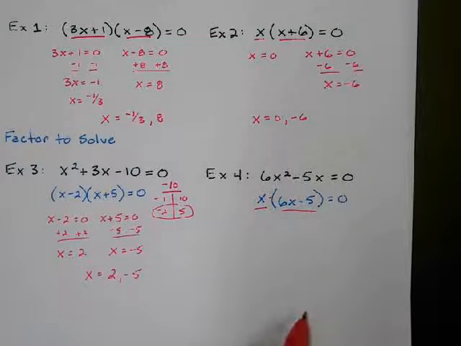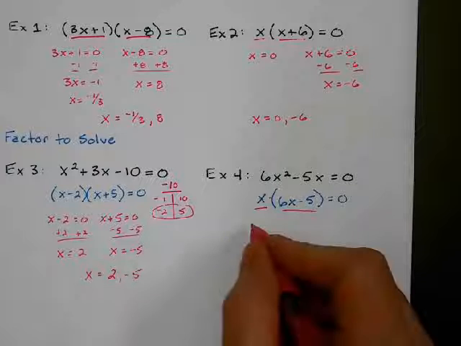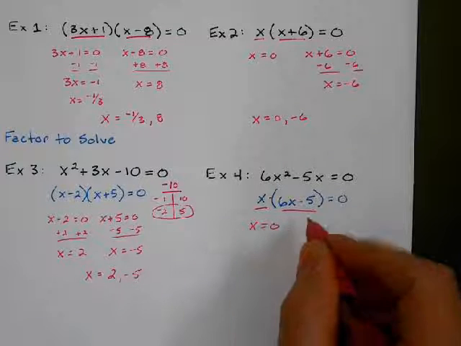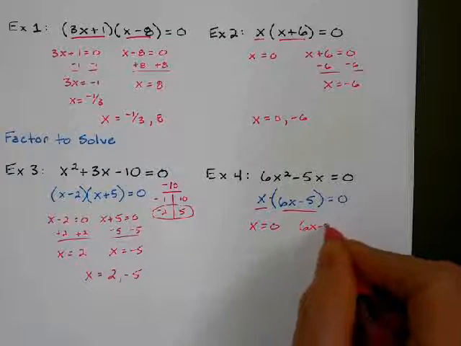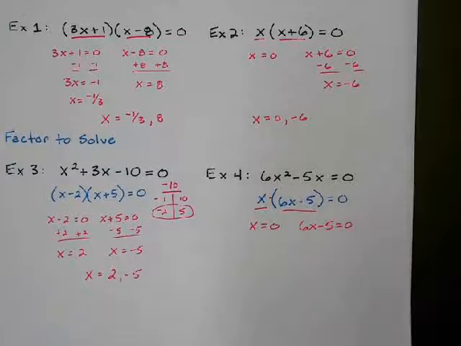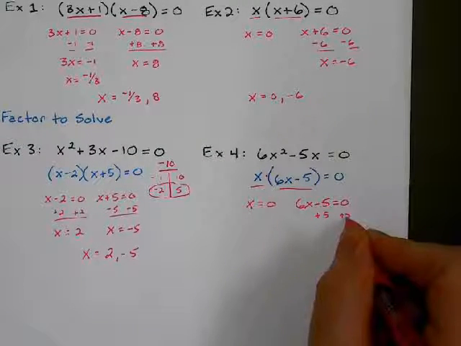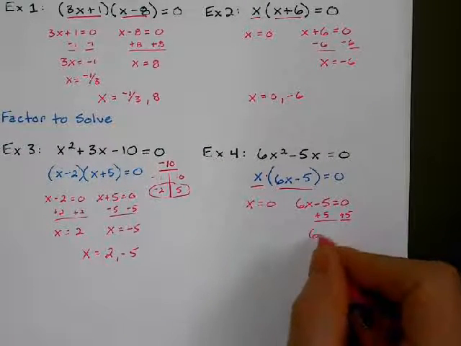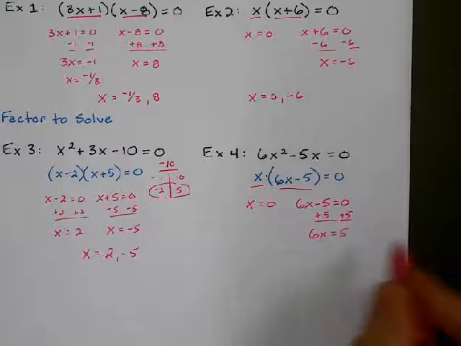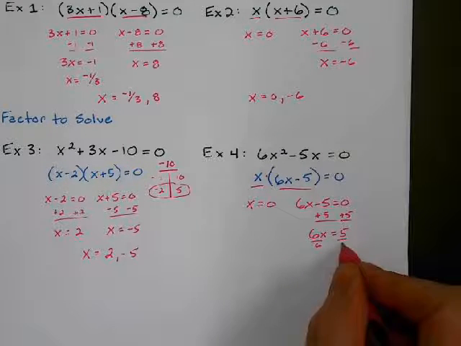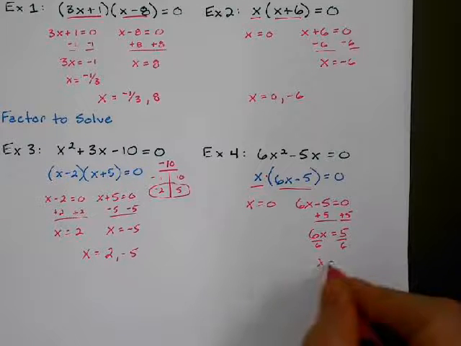So I'm going to set them equal to 0. X could be 0, or 6x minus 5 could be 0. Over here, I'm going to add 5 to both sides. And I get 6x equals 5. I'm going to divide by 6 on both sides. And I get x equals 5/6.